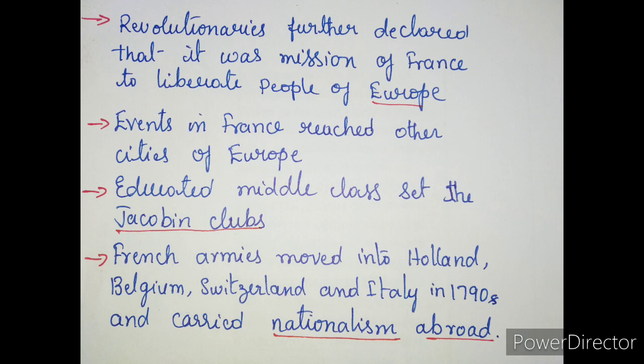Their destiny was for the French nation to liberate the peoples of Europe from despotism. Despotism means cruelty from the administration. And they also helped other peoples to become nations.